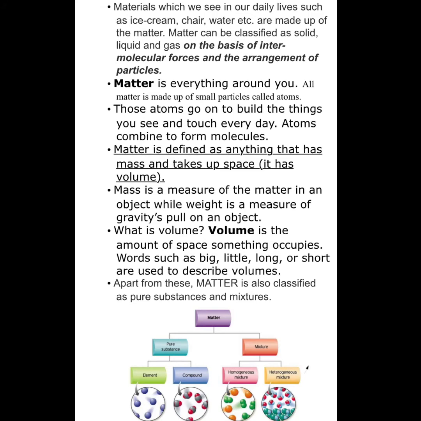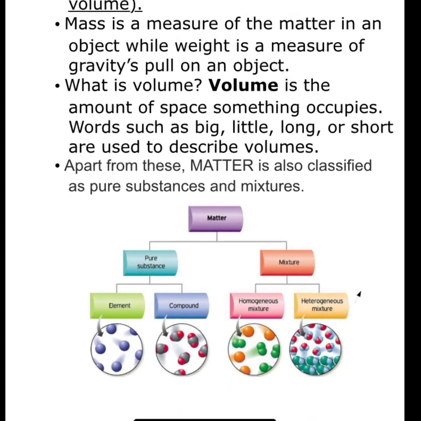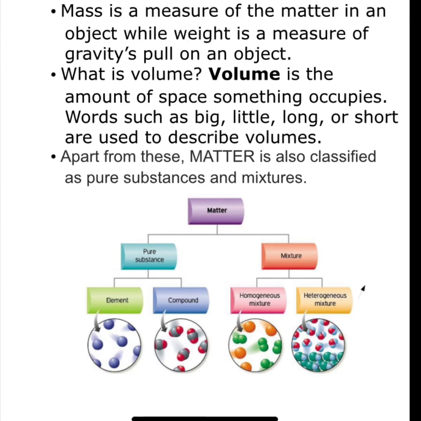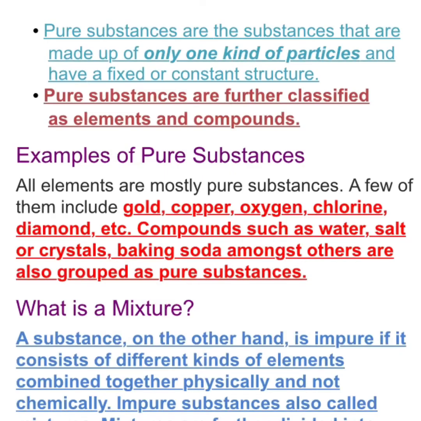Apart from these, matter is also classified as pure substances and mixtures, and pure substances are classified as elements and compounds. Mixtures are classified as homogeneous mixture and heterogeneous mixture. Look at the flow diagram carefully. You studied about pure substances and mixtures in class 6. So we are going to recapitulate these terms again.